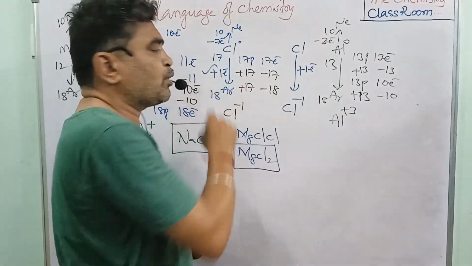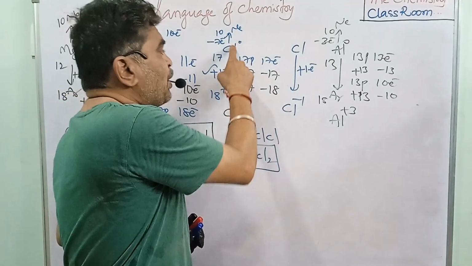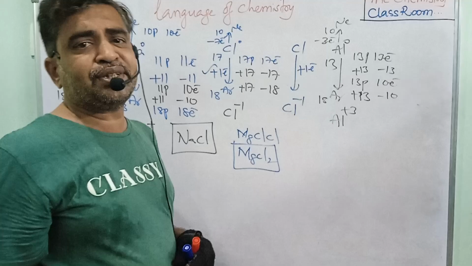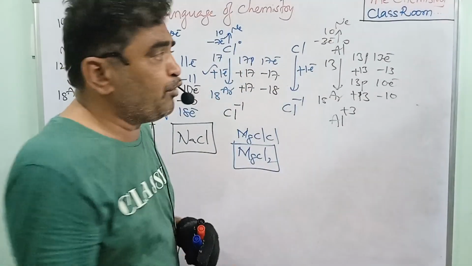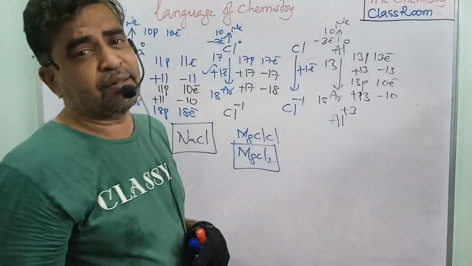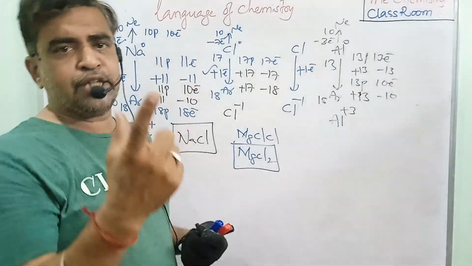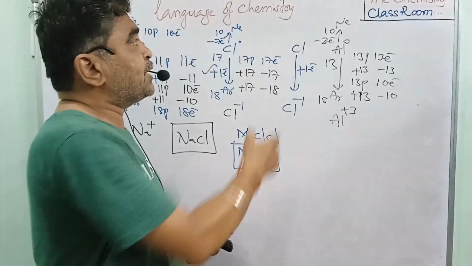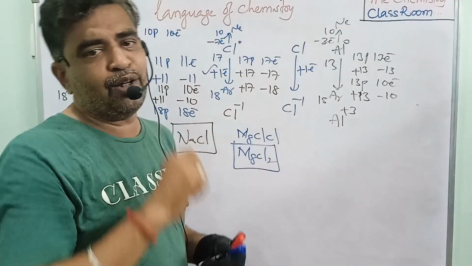Why? Because the chlorine has the capacity for only 1 electron. It can gain only 1 electron to form Cl minus, the argon configuration. So 1 chlorine is not enough to take 3 electrons. So how many chlorines are required here? 3 chlorines are required. Each chlorine gains 1 electron, so the 3 chlorines gain 3 electrons from 1 aluminium.